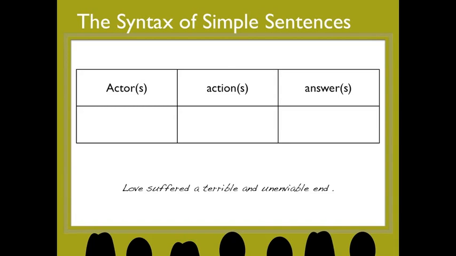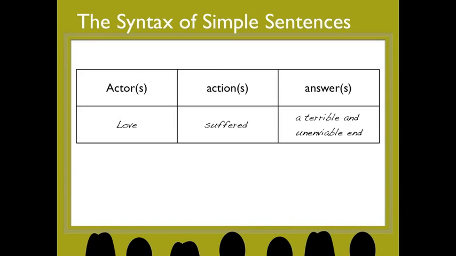Here's a pretty easy one. Love suffered a terrible and unenviable end. In this sentence, we have love, an idea or an abstraction, functioning as the actor. We have the action suffered, and then it has two answers. Suffered what? A terrible and unenviable end.